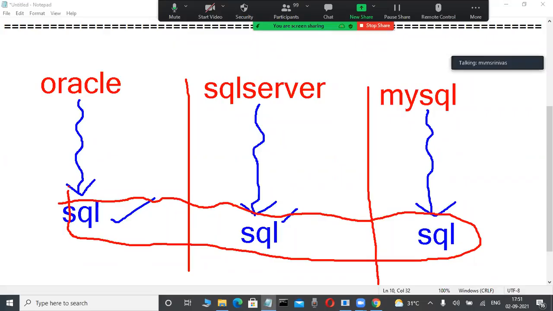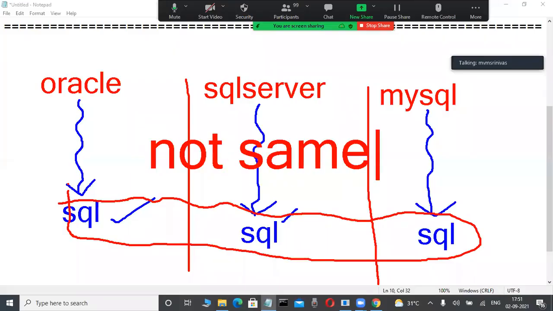And now, what is the correct answer? Concentrate. These all SQLs are which one? Not same. Very important. How do you understand this one? Suppose technical persons are here, computer students in their academic career, MCA, BCA, MTech, BTech.